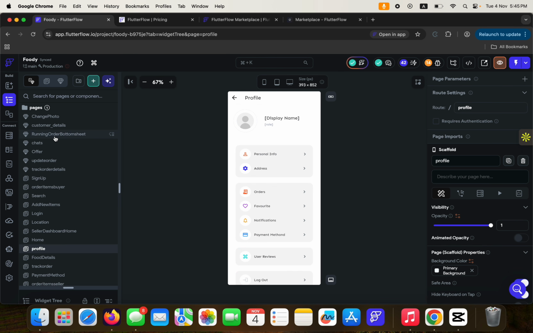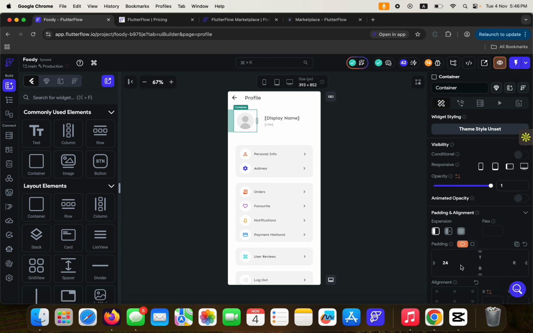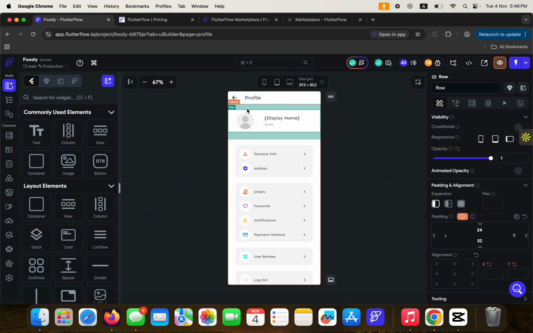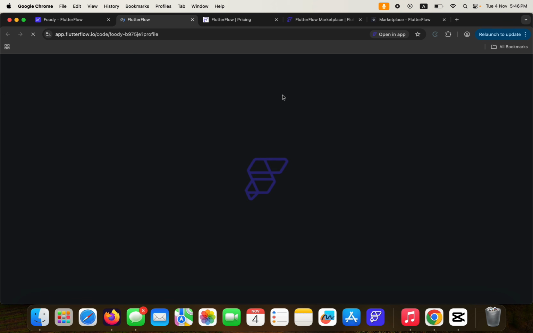Now, the beautiful thing about this is that FlutterFlow helps you to write the code for these screens. All you need to do is come to the widget palette and drag these things there, and FlutterFlow does the writing of the code. Like this container has a padding on the left, which is 24, and it's actually inside a row, which is another widget, right? And all of these, if you come here to the developer menu and then click on view code, you get to see that FlutterFlow did the writing of the code for you.